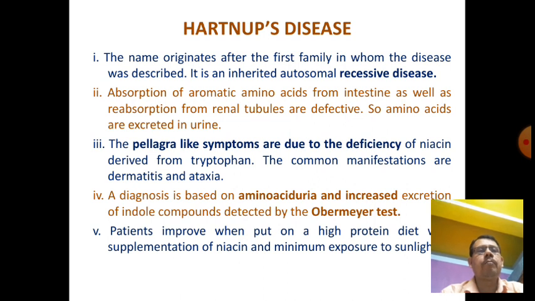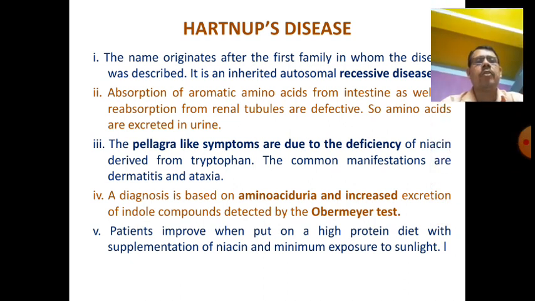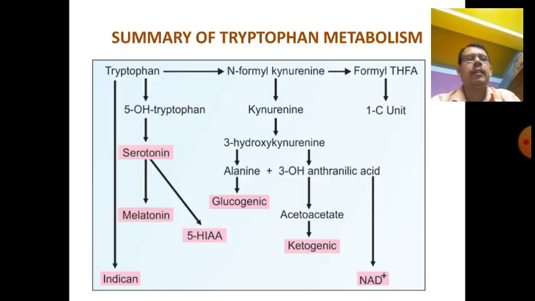A pellagra-like syndrome occurs due to deficiency of NAD, the niacin derivative of tryptophan. The common manifestations are dermatitis and ataxia. Dermatitis means skin eruption, and ataxia means unsteadiness of gait. The diagnosis is based on amino aciduria, that means amino acids pass through the urine, and increased excretion of indole compounds detected by the Obermeyer test. The patient improves with a high protein diet with niacin supplement and minimum exposure to sunlight.